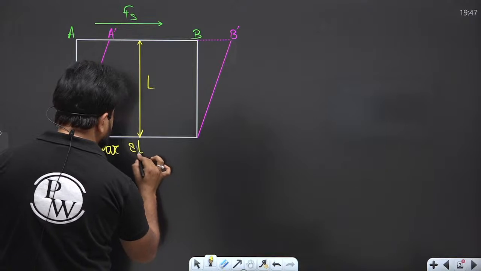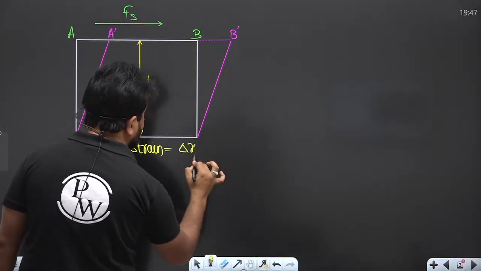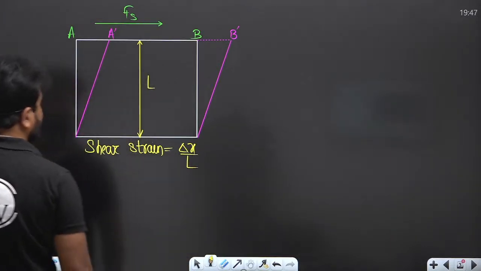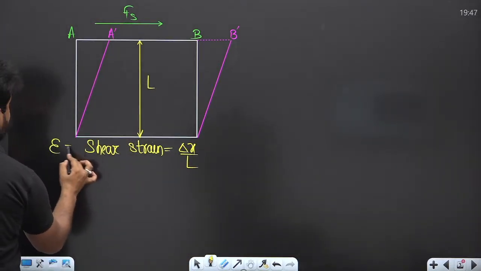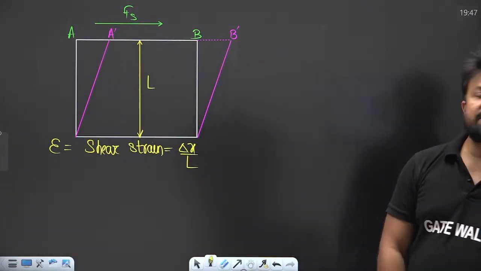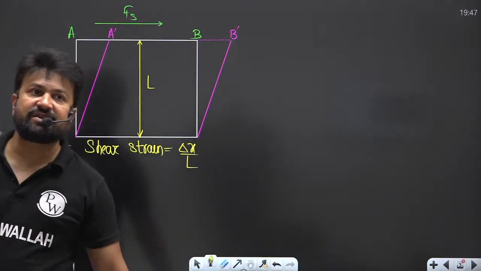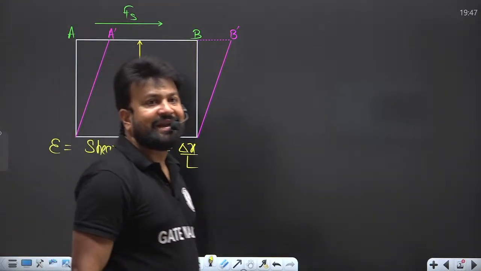The shear strain will be delta x by L. This was the shear strain you studied in strength of material, yes or no?